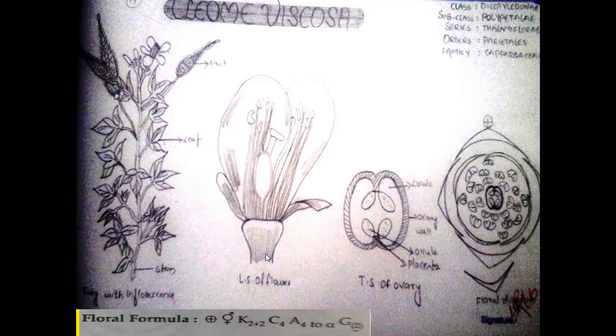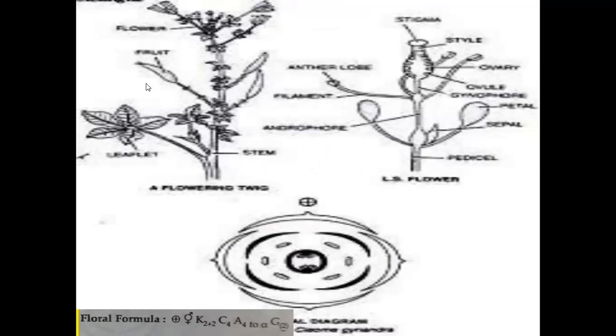The flower shows a pedicel-like structure, called pedicellate. Bracts are also present at the lower part of the floral parts, called bracteate. The bracts are modified into trifoliate leaf-like structures. In Cleome viscosa, the bracts are modified into trifoliate leaf-like structures. At the same time, in Cleome gynandra also, bracts are modified into trifoliate leaf-like structures. They participate in photosynthesis because they are green in color.